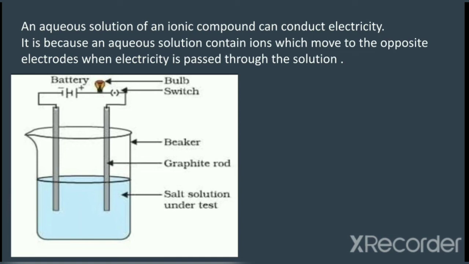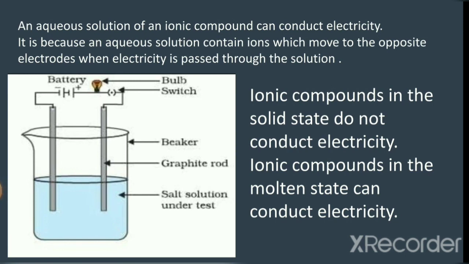Why is it so? It is because an aqueous solution of an ionic compound contains ions which move to the opposite electrodes when electricity is passed through the solution. Therefore, it is due to the movement of ions that an aqueous solution of an ionic compound conducts electricity.